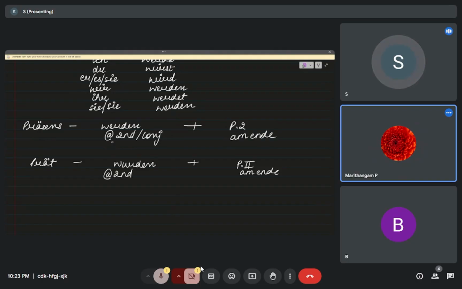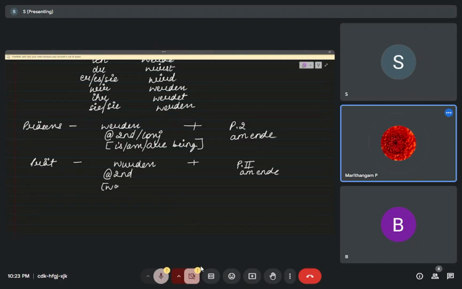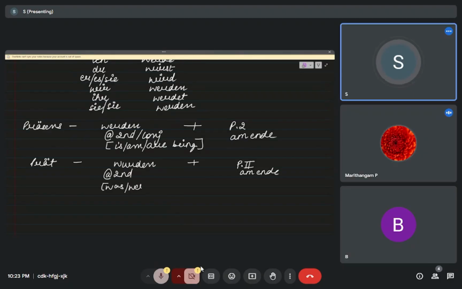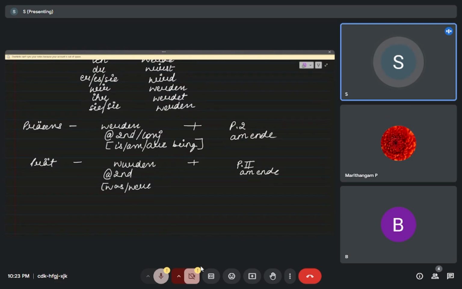So the meaning of werden is is, am, are, and also being. And wurde means was, were, and being.